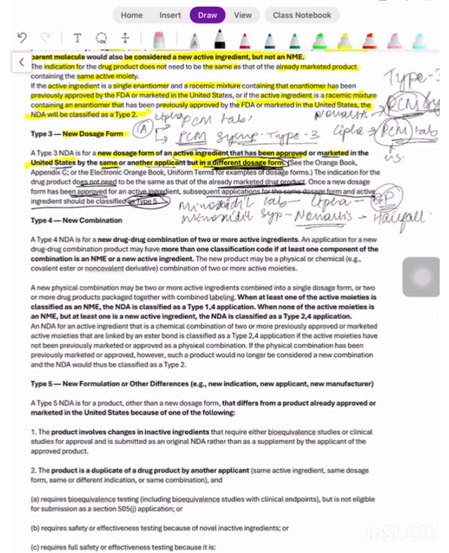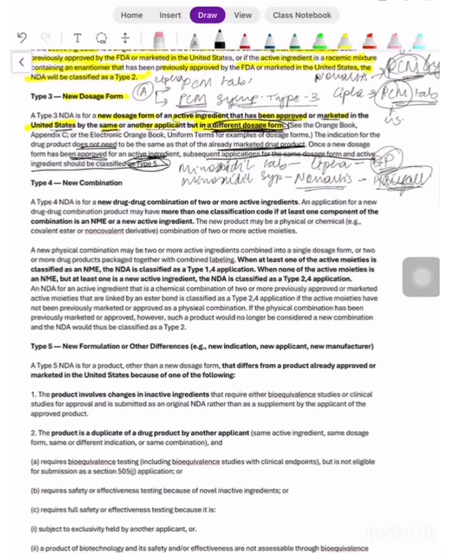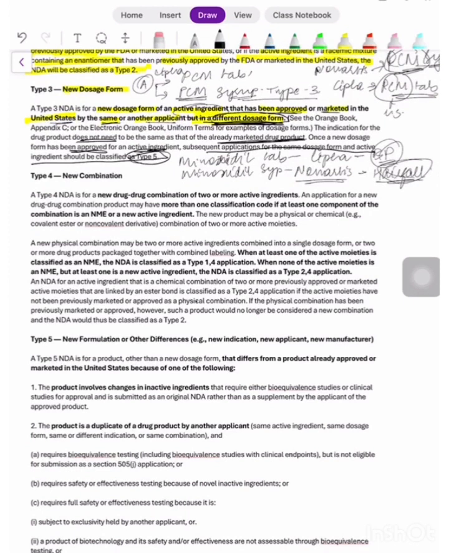So that is what they mean to say here: an active ingredient in a different dosage form can be for two different indications. It doesn't mean it has to be the same indication only. Even if it is, it will work. Even if it is not, it's not like it won't work. In either case, the condition is the same. It will be type 3 dosage form only, since a new dosage form has been approved for an active ingredient.